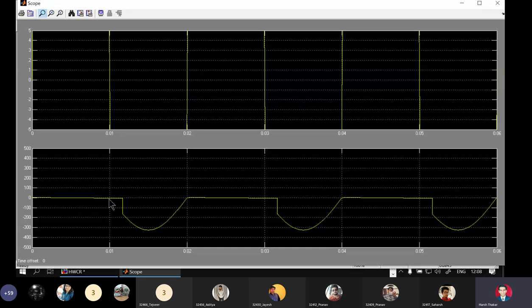At pi, it becomes forward biased, but because the firing pulse is not applied at pi, the SCR cannot start conducting. Going a little beyond that, at pi plus alpha, the SCR receives a firing pulse and starts conducting, and it transfers the remaining negative half cycle, from 210 degrees to 360 degrees, to the load. So we have a negative pulse from 210 degrees, that is pi plus alpha, to 360 degrees. At 2 pi, the positive half cycle starts again.